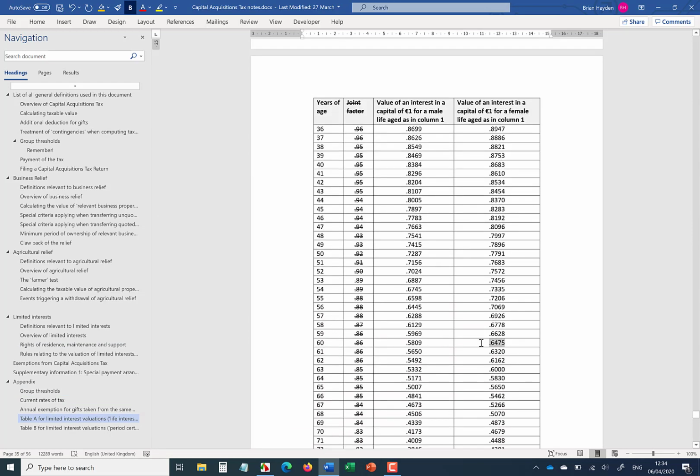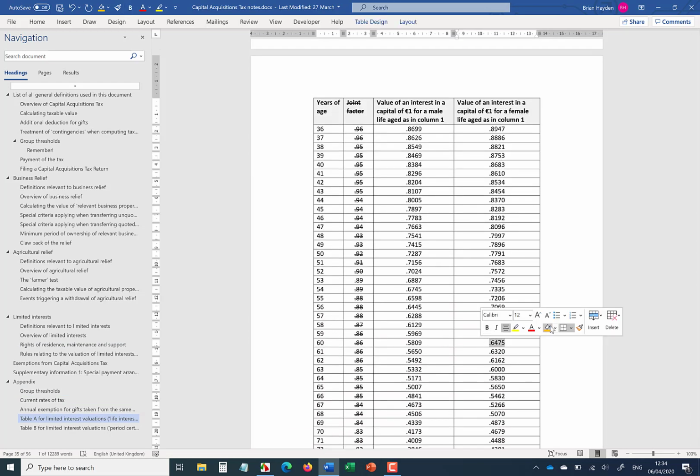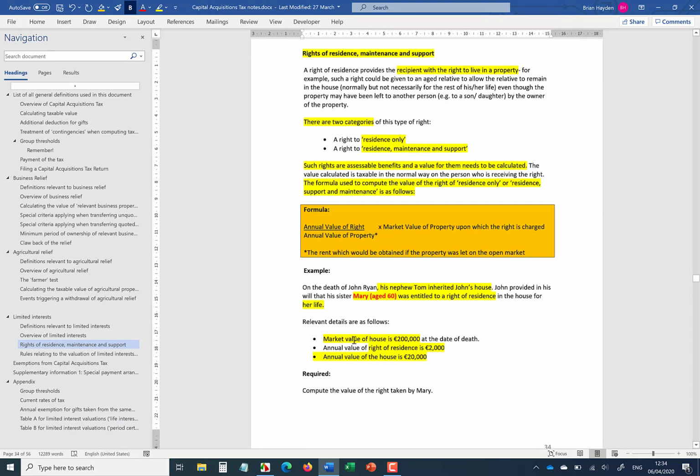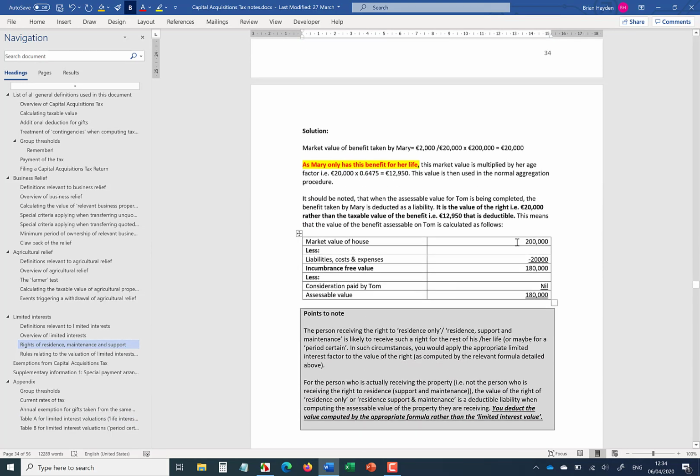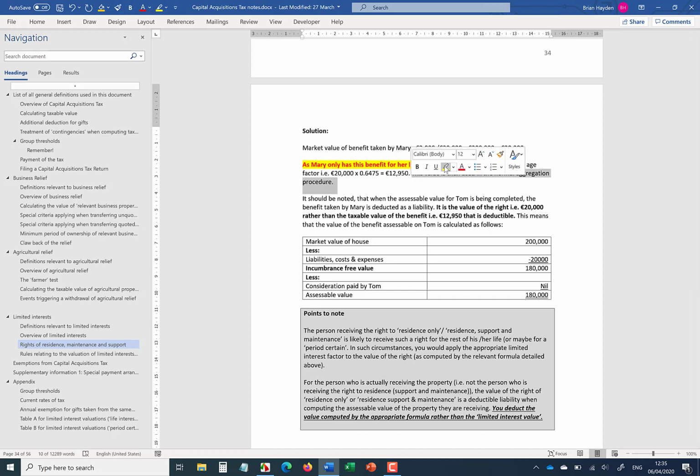Okay, so there's the factor that we take for the female aged 60. Okay, so we got her interest, or her benefit, is worth 12,950, and this value is what you would put in the aggregation process for Mary.